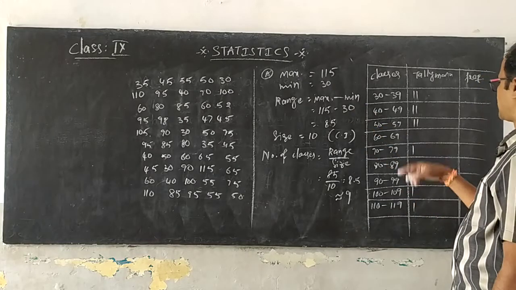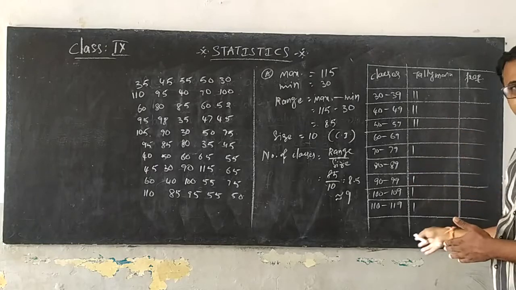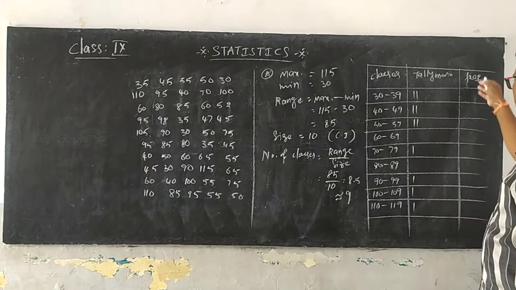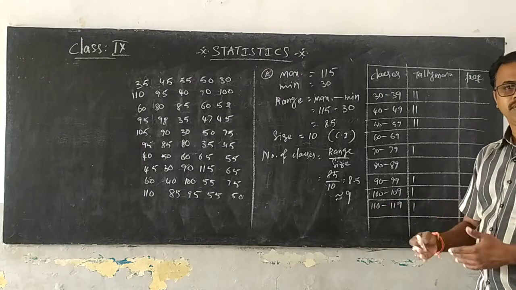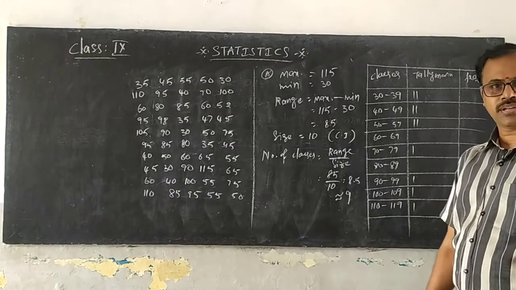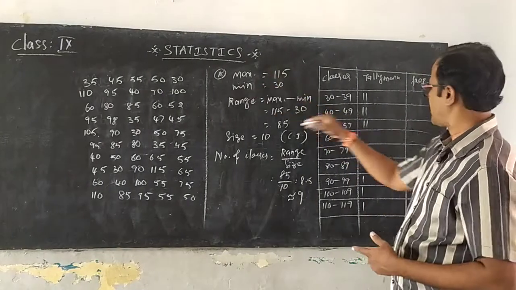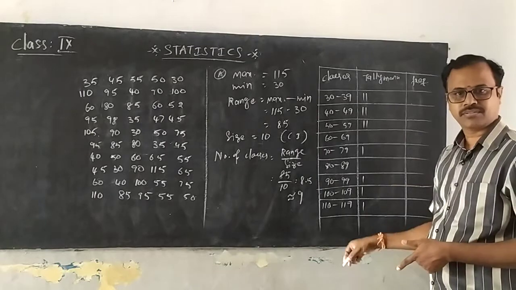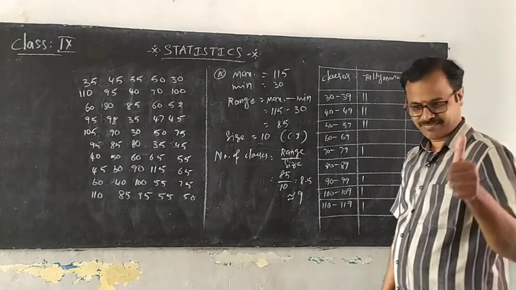Second row. Next 60. I think you understood. So mark all the values in this manner. After that you note down the frequencies. This is the way how you draw the frequency distribution. Complete the table. I think you know very well. You cancel them and draw the tally marks, then you complete the frequency. Do it.